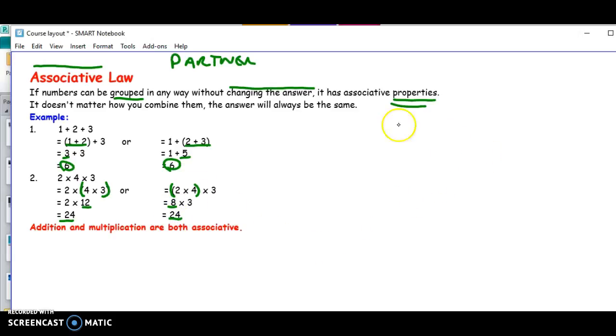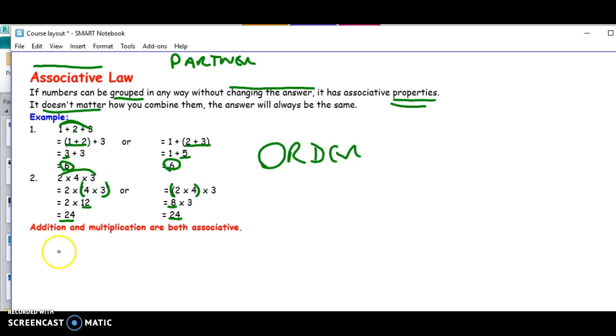Very important that you understand the order. The order here does not matter. I can even say 1 times 3... 2 times 3 is 6, times 4 is 24. And 1 plus 3 is 4, plus 2 is 6. The order does not matter.